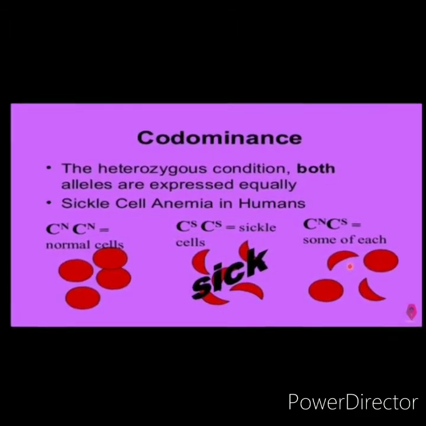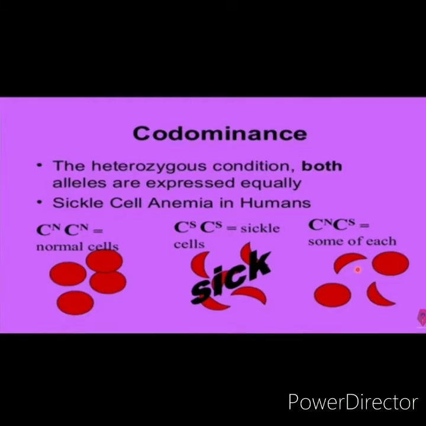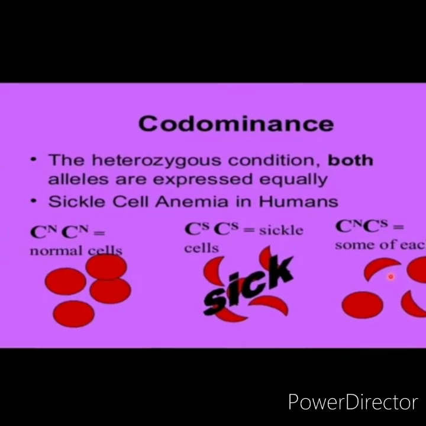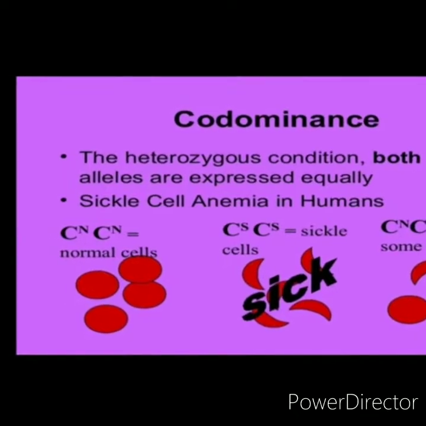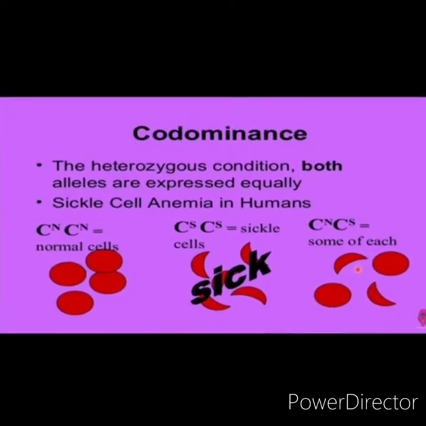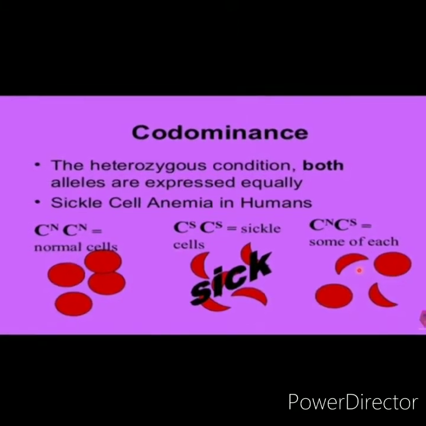If this anemic person marries a normal person, the F1 carries both characters, that is CN CS. Here the F1 is an anemic carrier and both alleles are expressed.